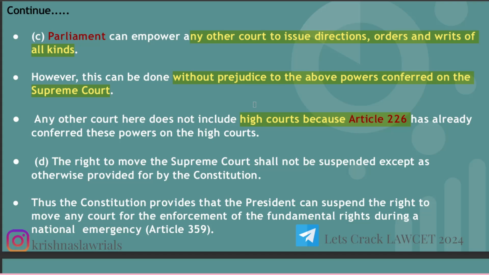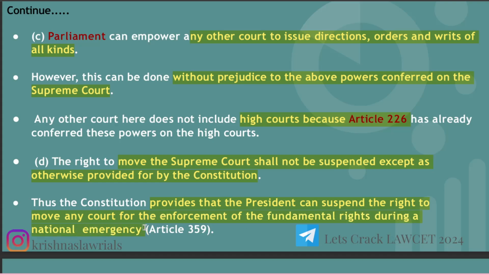The right to move to the Supreme Court shall not be suspended except as otherwise provided by the Constitution. So every person has the right to move to the Supreme Court, but that right can be suspended according to the provisions mentioned in the Constitution. Thus, the Constitution provides that the President can suspend the right to move any court for enforcement of fundamental rights during a national emergency.